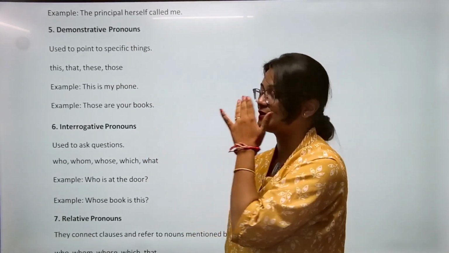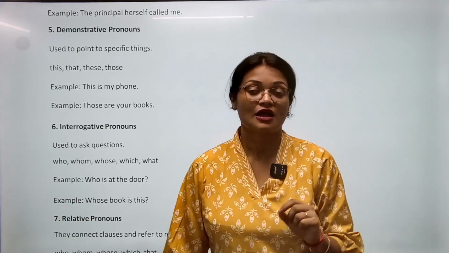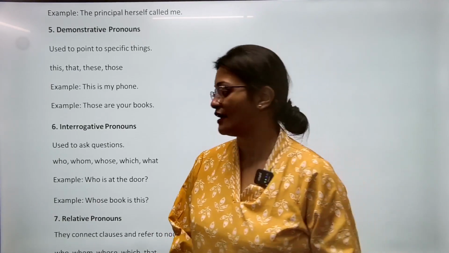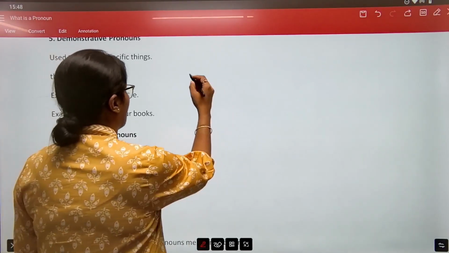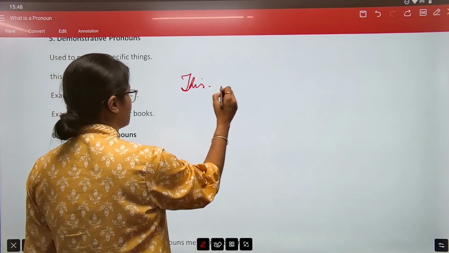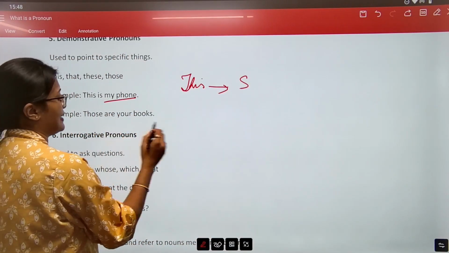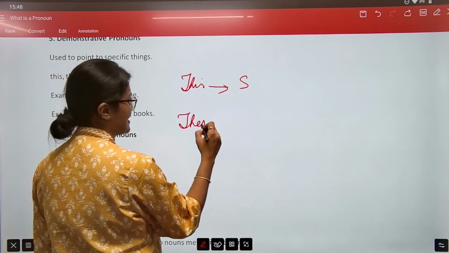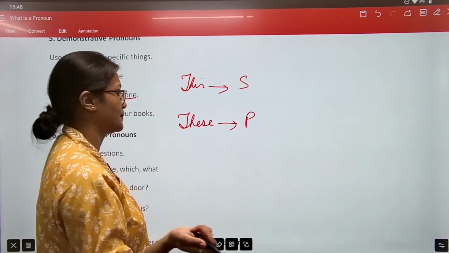This is my phone, those are my books, all those. So for example, this. I mean, THIS, this is singular. So if you were confused with these words, let's just quickly clarify this. THIS, this is used for singular things. This is my phone. And इसका plural जो है THESE, these, ये plural के लिए होता है. These are your books. Okay.